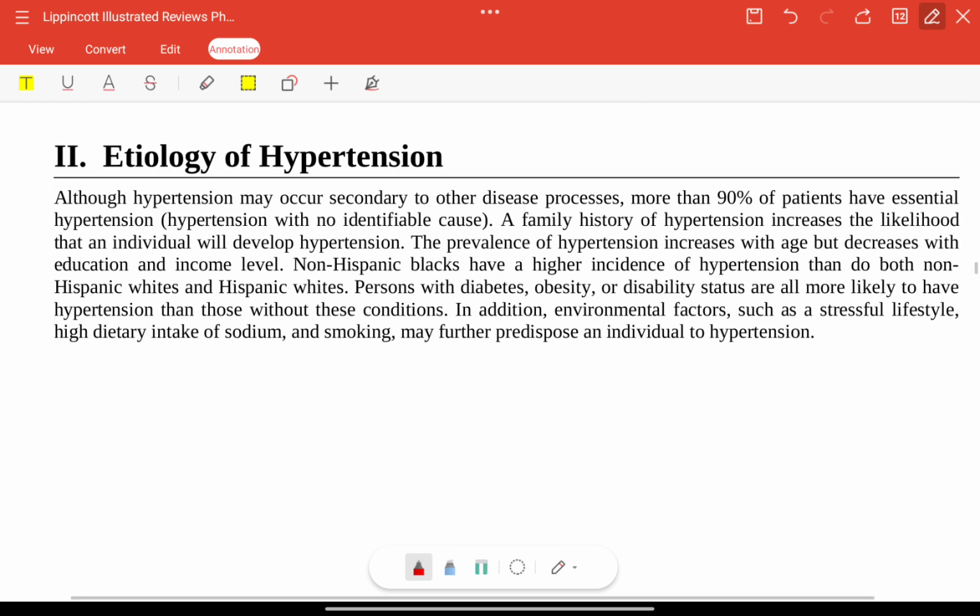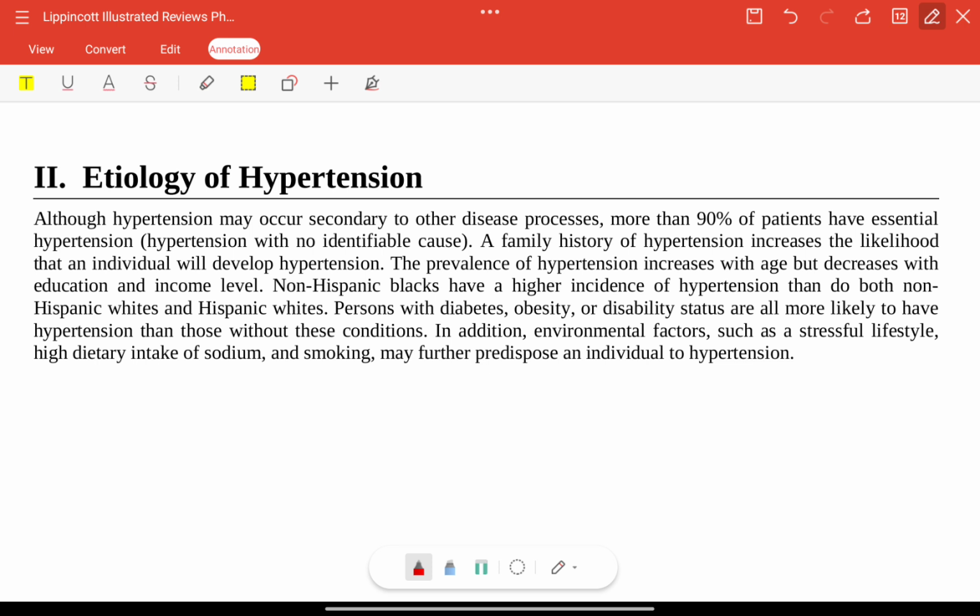Now etiology: it may be secondary to other disease processes, or it can be idiopathic. Also, it can be essential, meaning you don't have any other disease but you have just hypertension. It can be family history, age. All of these are risk factors: obesity, diabetes, disability status, stressful lifestyle, high intake of sodium, smoking.